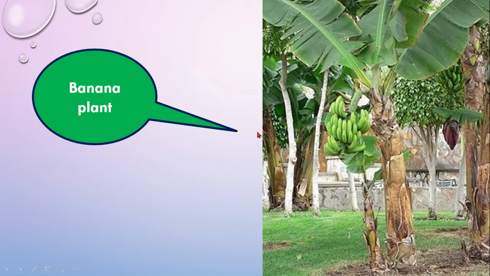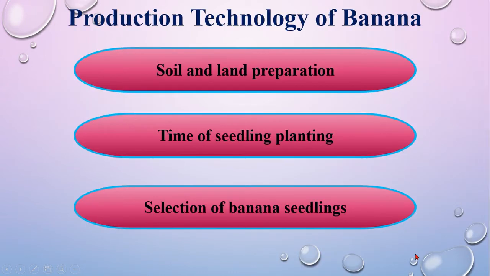This is the picture of a banana plant, which you can observe. This is the plant, this is the fruit, and this is the inflorescence or flower as well. And this is a small portion of a plant.